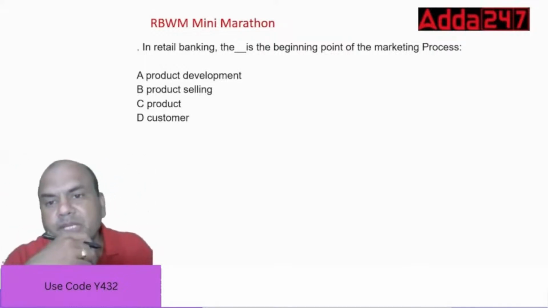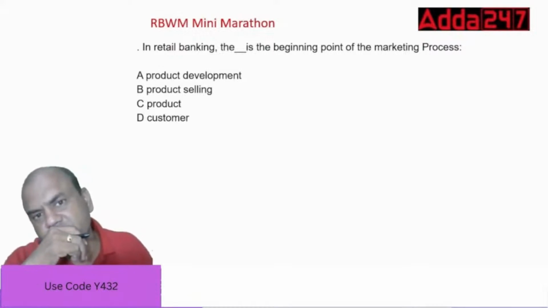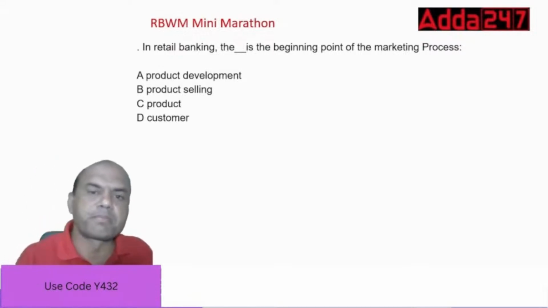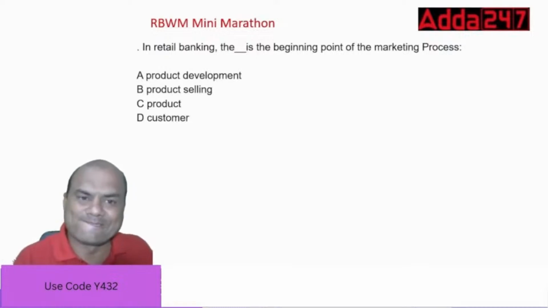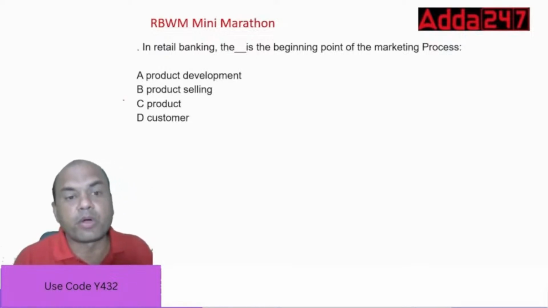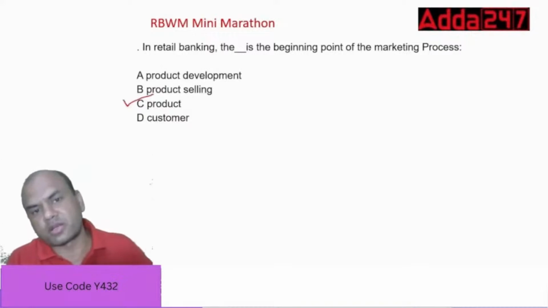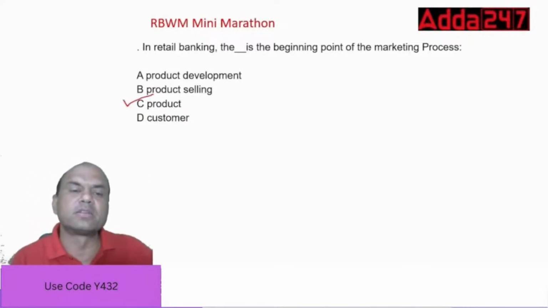Which is the beginning point? It is product. Main is always the product. After the product, everything starts: product development, product selling, customer, everything is there.